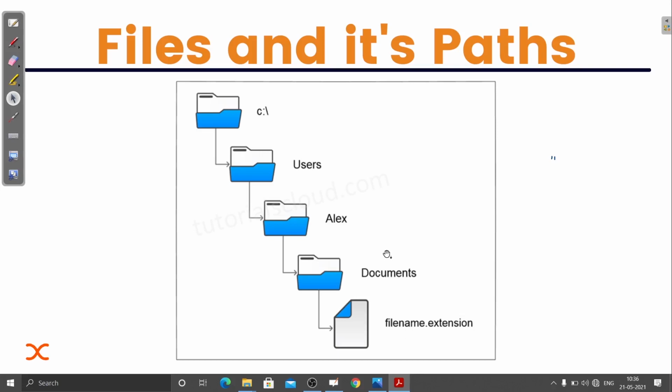You can get to know the location of any file by going to that file, right-clicking on it, going to properties, and inside that you will see the location. Let me show you so that it will be more clear.